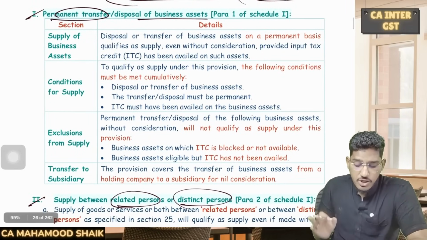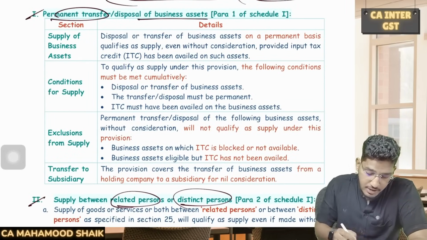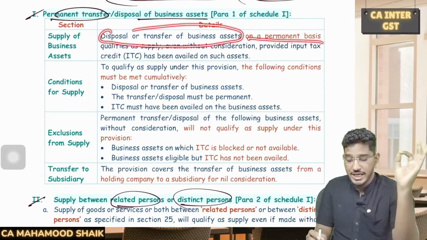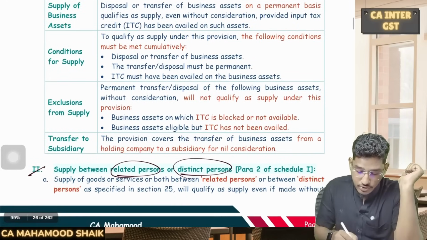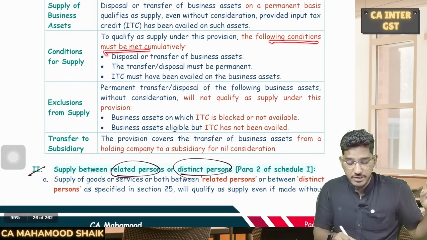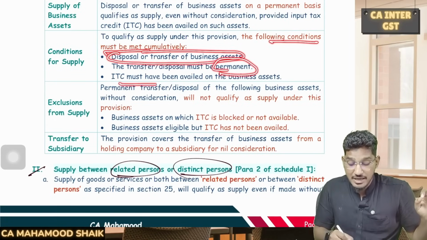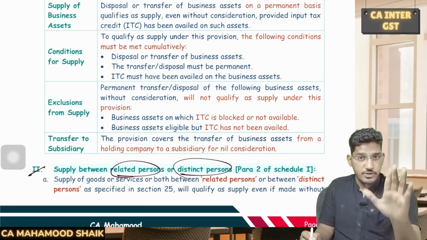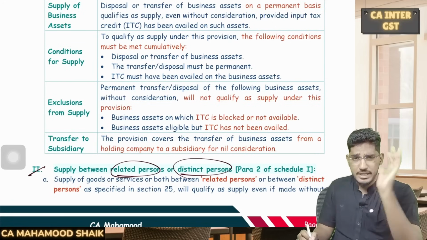So what do they say here? In order to qualify as supply under para number 1 of Schedule 1, what are the conditions which are required to be fulfilled? As you can see, number 1, the disposal or transfer of the business asset should happen, that too on a permanent basis. To qualify as supply, the following conditions must be fulfilled: disposal or transfer of business asset on a permanent basis, and ITC must have been availed. Only those business assets on which you have availed ITC, if permanently transferred or disposed of, will be treated as supply.